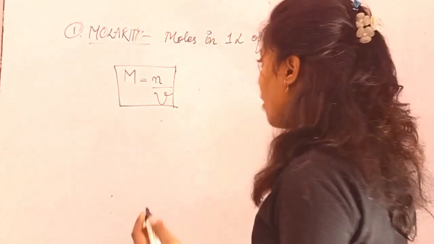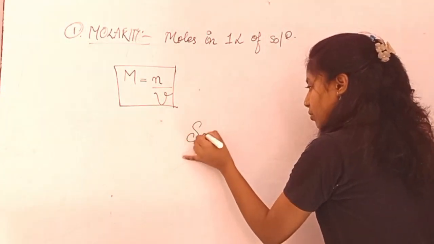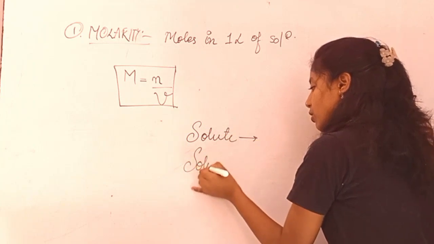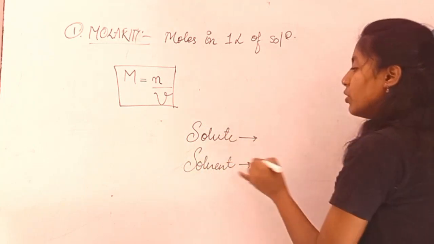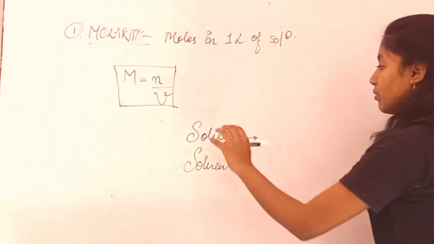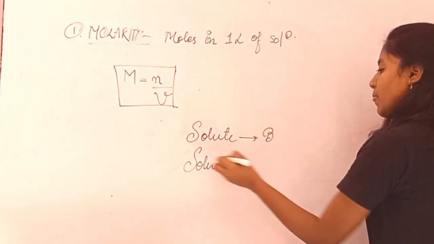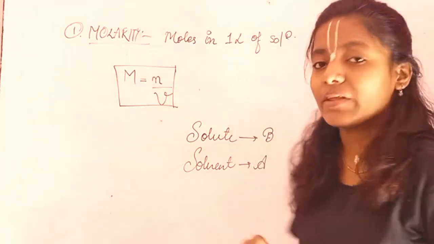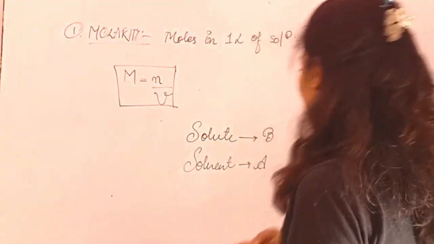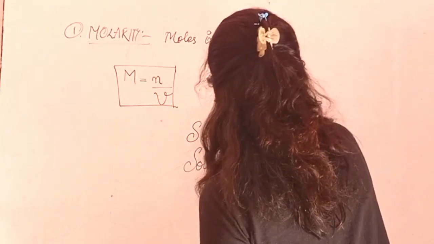Before moving into the topic, let me clear one thing to you: how we will denote solute and solvent. We were dealing with this at the start of the chapter. So solute I will denote with B, and solvent I will denote with A. So solvent is higher, solute is less. So remember these two things.